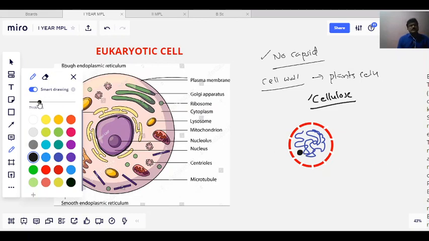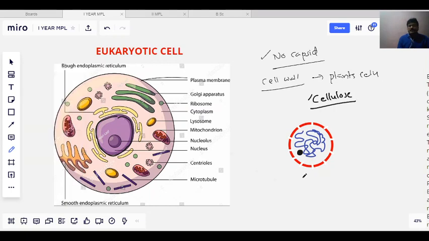So when you discuss the structure of a nucleus in eukaryotic cells, the nucleus contains the nuclear membrane, and there is a thread-like structure called chromatin substance.